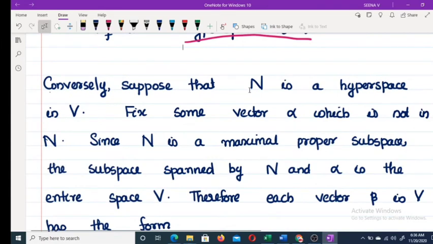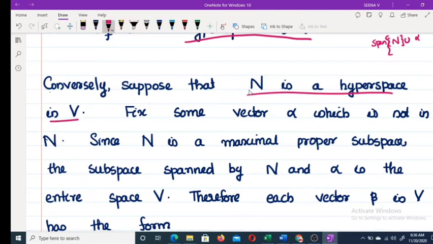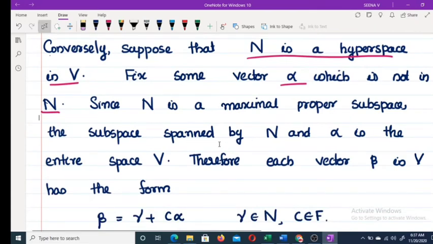Okay, conversely, suppose that N is a hyperspace in V. So N is a hyperspace in V means the span of N union some vector alpha in V is equal to V. Okay, so fix some vector alpha which is not in N.